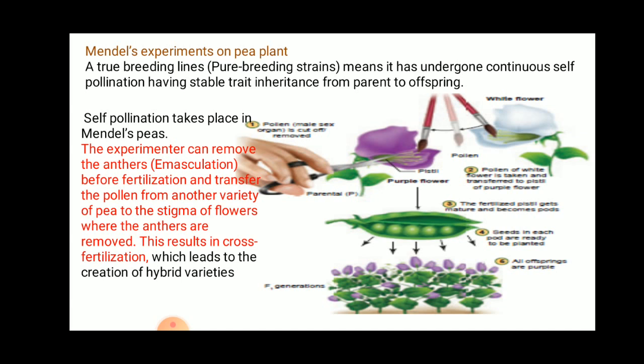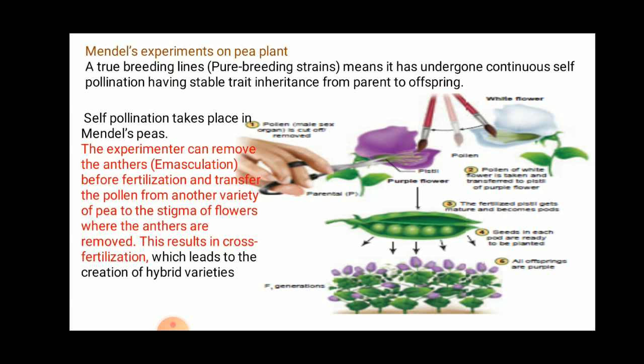Okay, so the experimenter removed the anther of the pink flower, or purple flower, before pollination or before fertilization had taken place. That process is called emasculation.